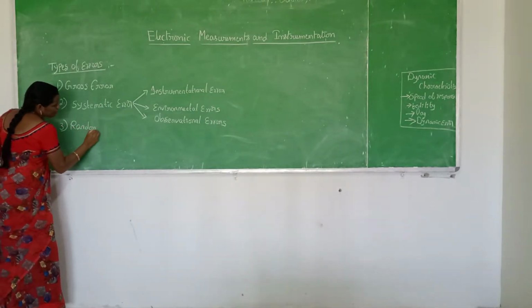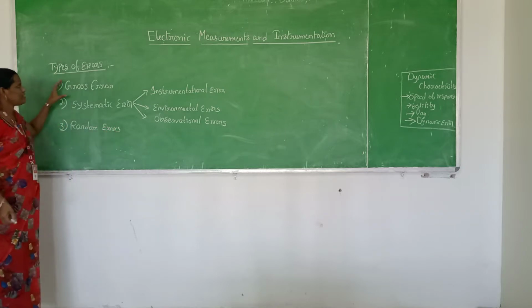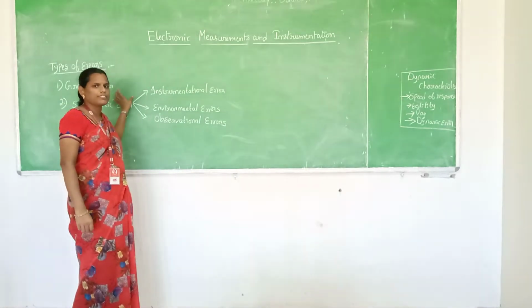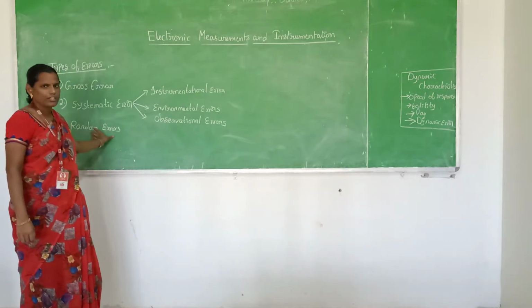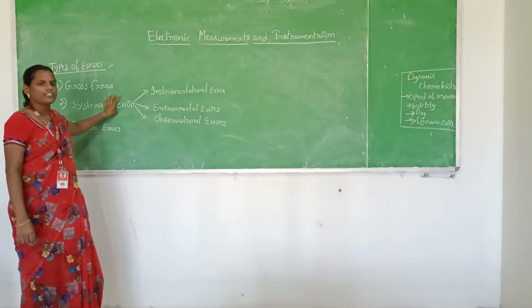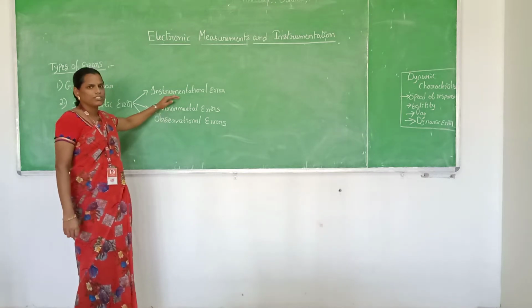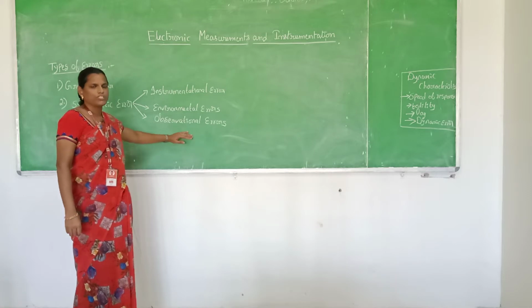So these are the three types of errors. First one is the gross error, second one is the systematic error, third one are the random errors. In systematic error, these errors are subdivided into three parts, in which the first one is the instrumentation error, the second one is the environmental error, and the third one is the observational errors.